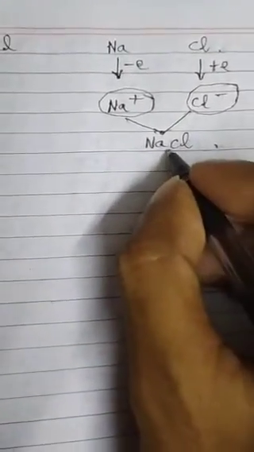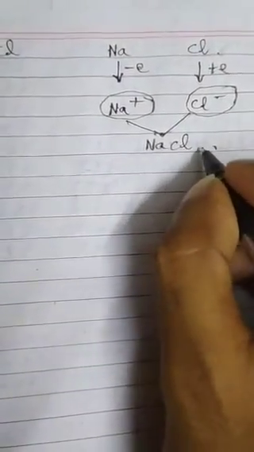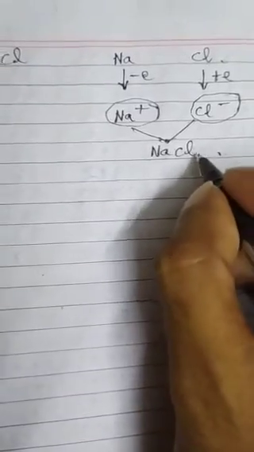So we would write 1 here and 1 here, but we do not write it, because 1 is not written in general.